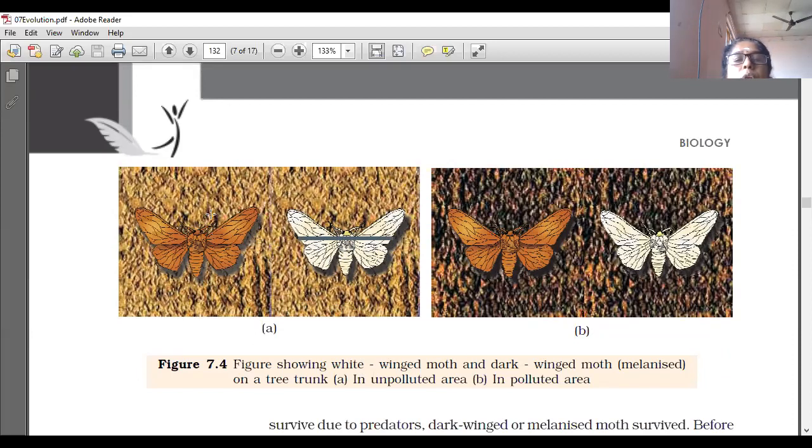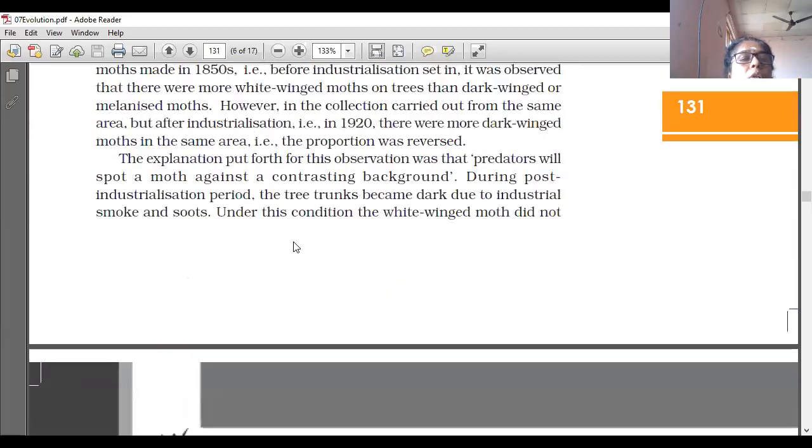This is an unpolluted area, so the atmosphere is clear, and this is a polluted area. The explanation put forth for this observation was that predators will spot a moth against a contrasting background. Contrasting background means if it is dark in color, then white-winged can be easily identified. And if it is white, a clear environment, then dark-winged will be easily identified.